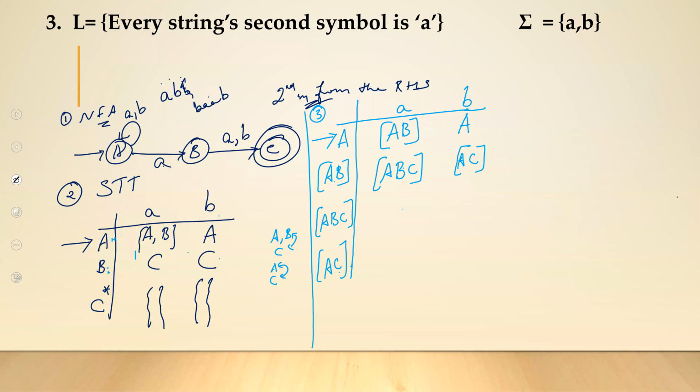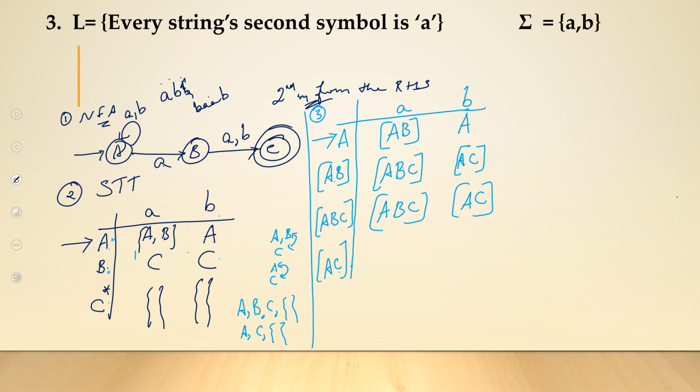Now let's write entries for these. ABC on A, which means you will have to combine A, B, C and a null, which is ABC itself. Next is ABC on B. You will have to combine A, C and null, which is a new combined state called AC.